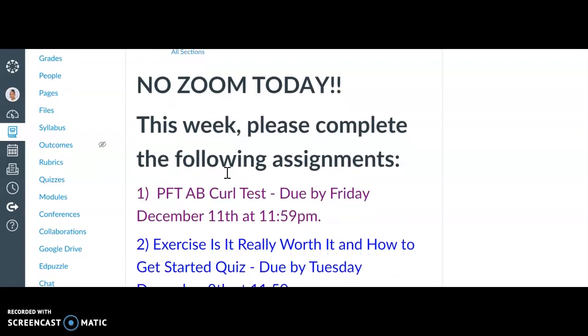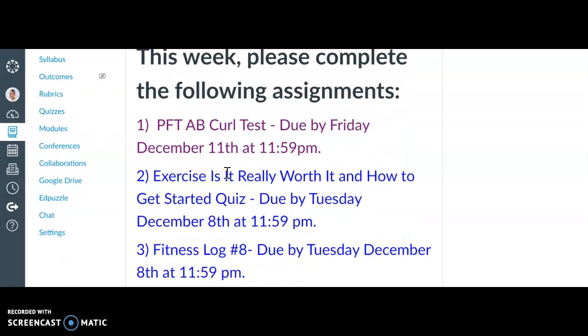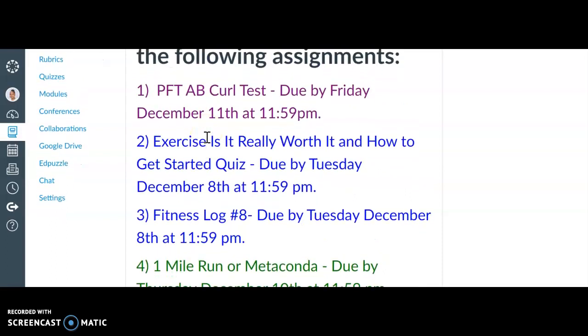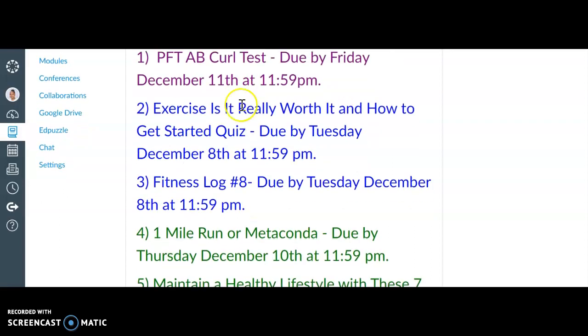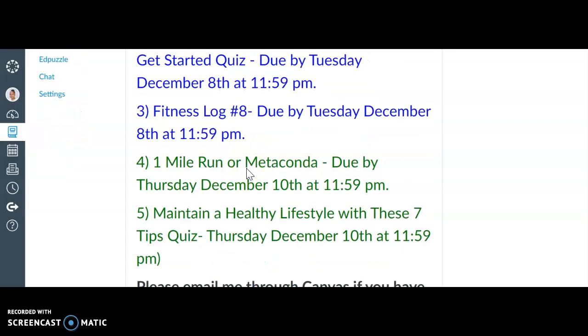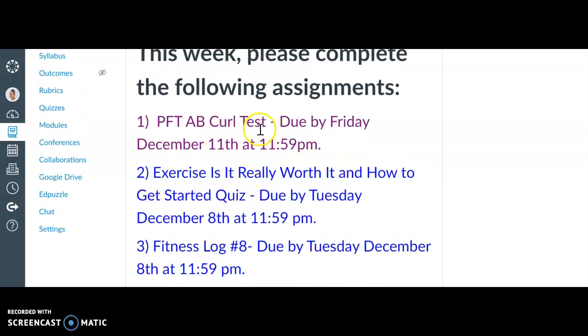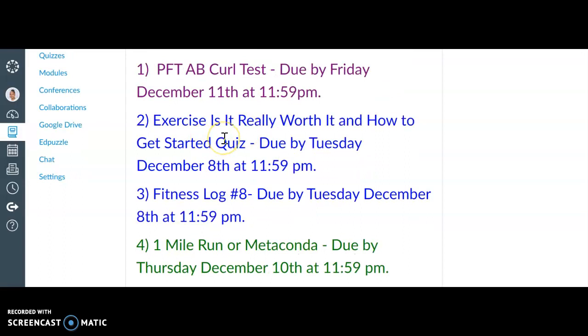And you have 5 assignments this week. They're all color coded just for your help, in case you need help figuring out when they're due. Purple is always going to be due on Fridays, blue are due on Tuesdays, and the greens are due on Thursdays. So you have an ab curl up test to do, and I'll talk a little bit more about that in a bit. You also have 2 quizzes this week.